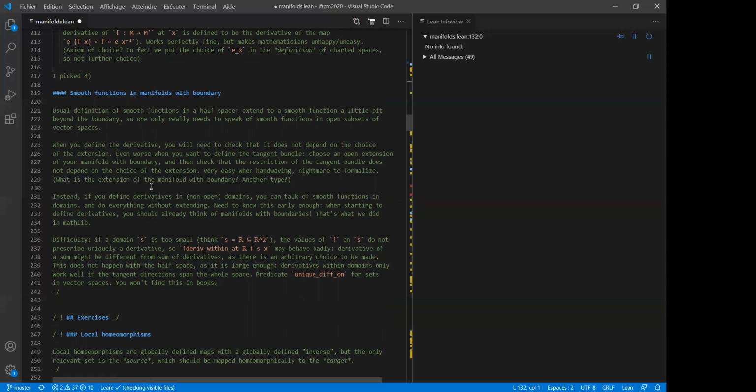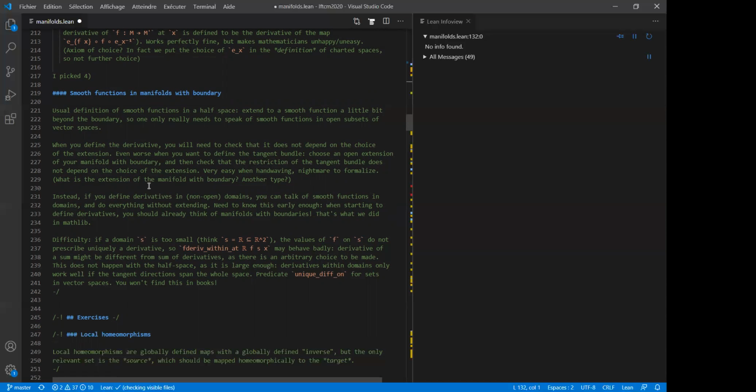For instance, define the derivative in the half space by saying that, okay, f of x minus f of y divided by x minus y tends to what you want, when x and y remain in your non-open domain, and that gives you a pretty good definition of derivative in a domain. And then if you go this way, you can talk of smooth functions in a domain, and you do everything without extending, and you're on much safer ground than this kind of weird extension business.